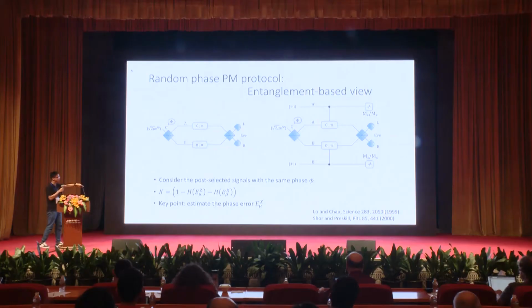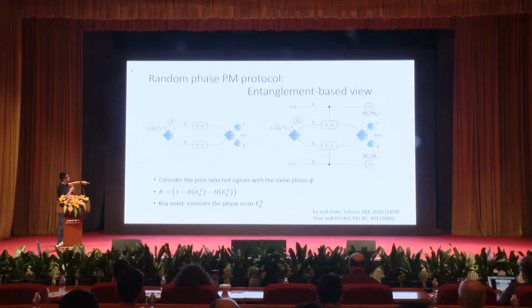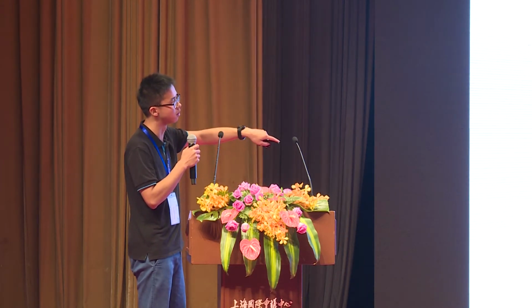Our security proof is based on a Shor-Preskill style entanglement distillation way, and the key rate takes the Shor-Preskill formula. As we can see, the Z error can be directly estimated from the protocol. So basically, you can calculate the E_Z directly from the original protocol. But the key point of our protocol is to estimate the overall phase error, E_X. So how to estimate this E_X is our core issue.